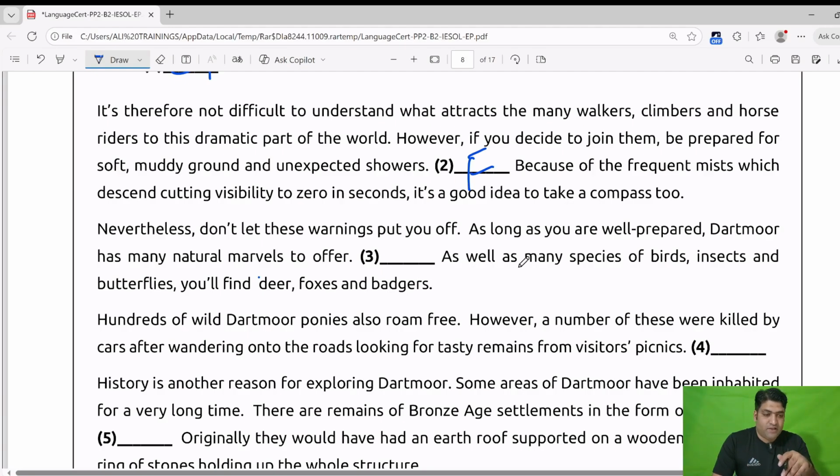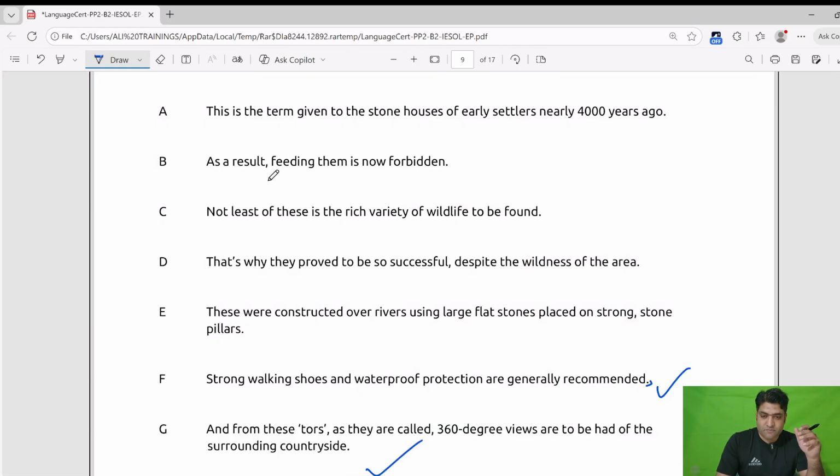First, I need to read the other part of it. As well as many species of birds, insects and butterflies, you will find deer, foxes and badgers. You will find insects, birds, butterflies, deer, all these things, but you will find other things as well. What are the other things?